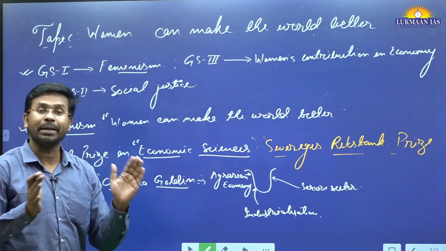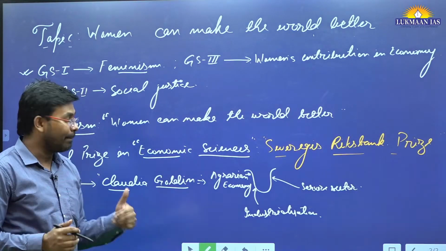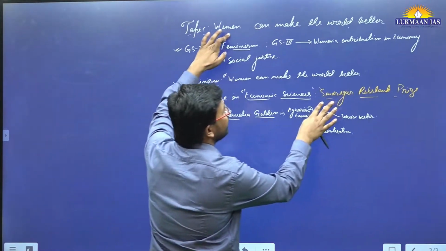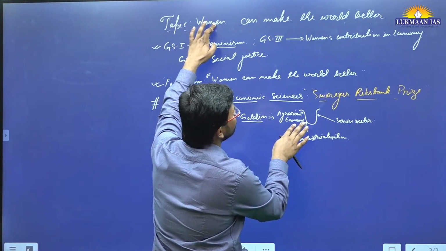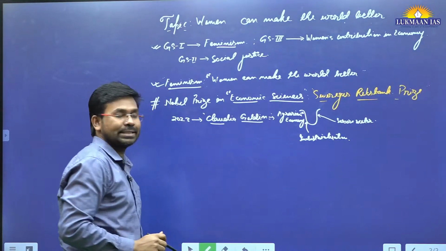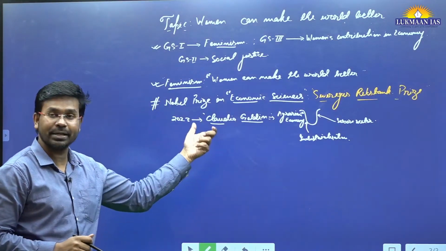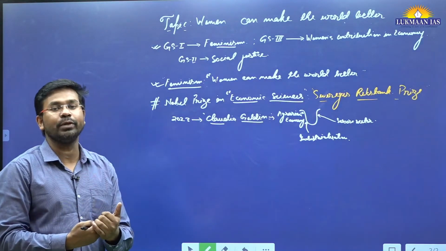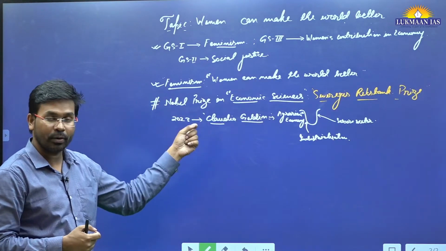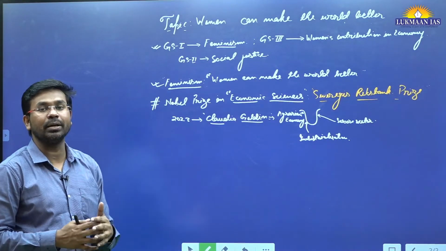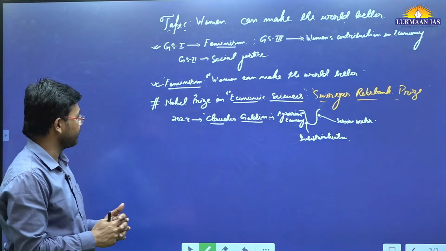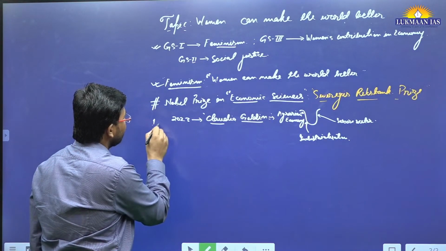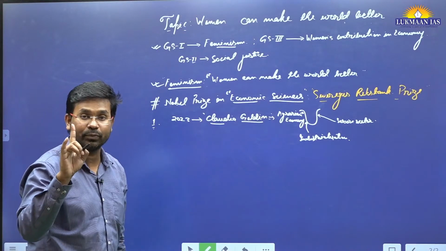She has given multiple reasons for what makes the participation of women in industry and the economy less. She has also talked about how her study can help make the world a better place by crediting the work that women are doing, not only at work but also at home, because at home they are involved in giving caregiving services. So in 2023, the Nobel Prize was given to Claudia Goldin. This is one of the Nobel Prizes that was given to women.